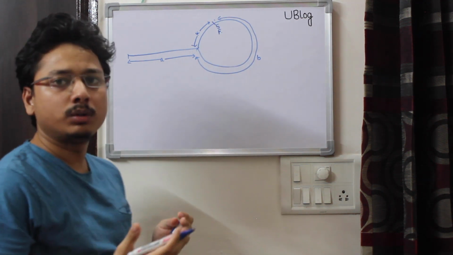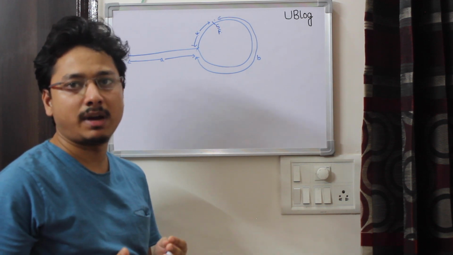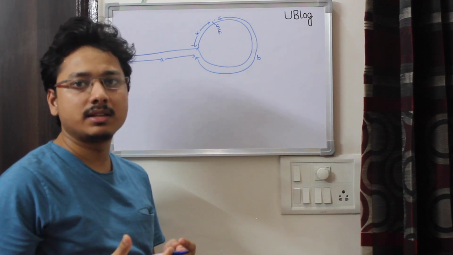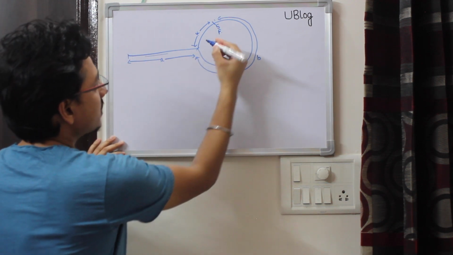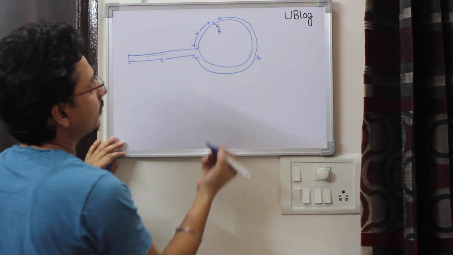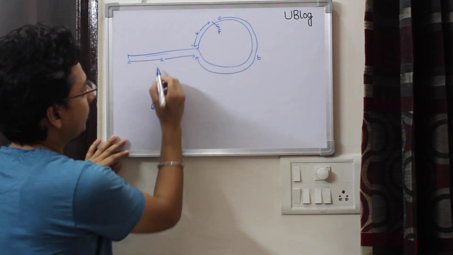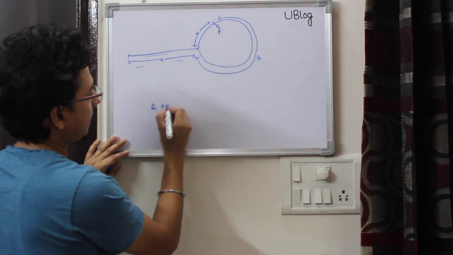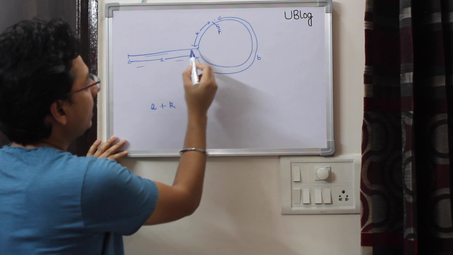As I know, the fast pointer moves at twice the speed of the slow pointer. So the distance traveled by the fast pointer will be exactly twice the distance traveled by the slow pointer. My slow node would have traveled this distance and this distance because they met here. So the distance traveled by the slow pointer will be a plus k, and the distance traveled by the fast pointer will be a plus k.